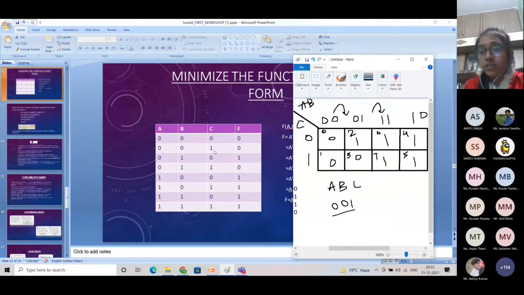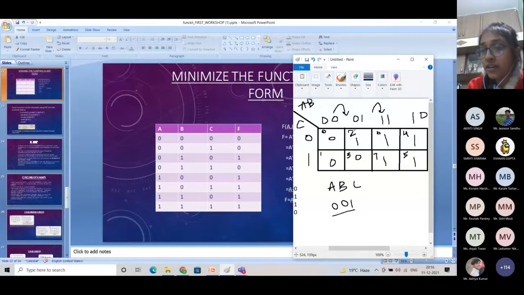Like if this is M2, why it is M2? 010 is the binary representation of 2. That's why it has gotten the designation 2. 011 is the binary representation of 3. That's why we have given it the number 3. Okay. Similarly, you can see in this case A is 0, B is 1 and C is 0. So 010 is our second output and our second output is 1. That's why we have written 1 here.